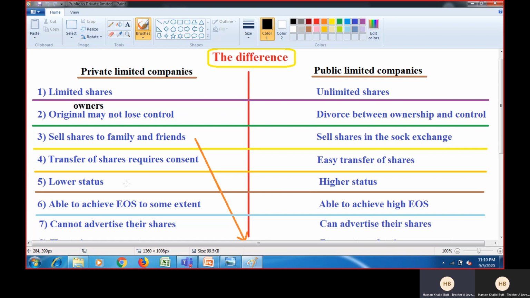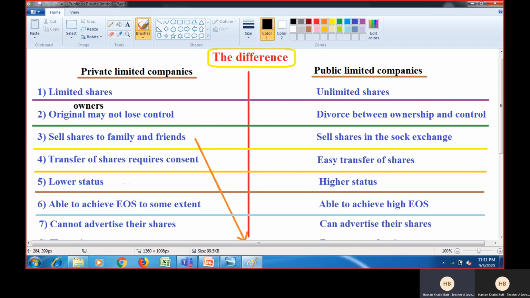So that is why private limited companies, because they cannot operate on a large scale because of the limited amount of capital they have, have a lower reputation, and because of that, there are many effects. One, good workers may not like to work in that organization, and they may like to work in a business which is operating on a larger scale, such as a public limited company, right?